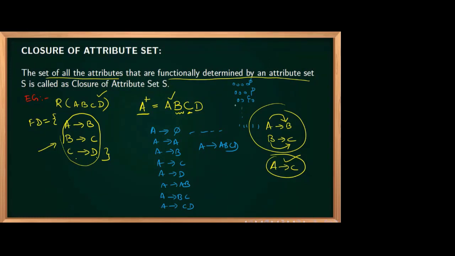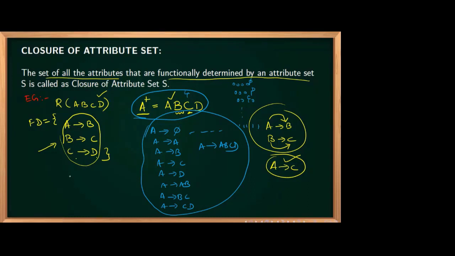How many total? Can you type the number? 16 will be there. So ultimately, if you are writing that A closure is ABCD, it means this much is there. That means 16 functional dependencies are satisfying. That means 2 power n. 2 power 4 is actually 16. If you take this as 4, 16 functional dependencies are there.